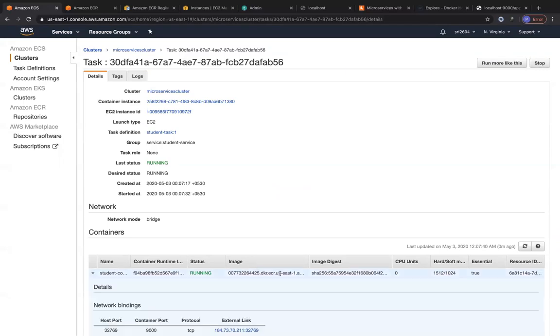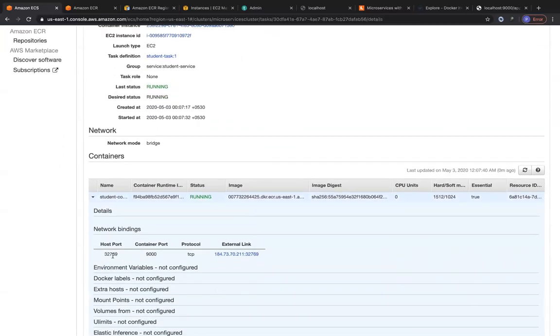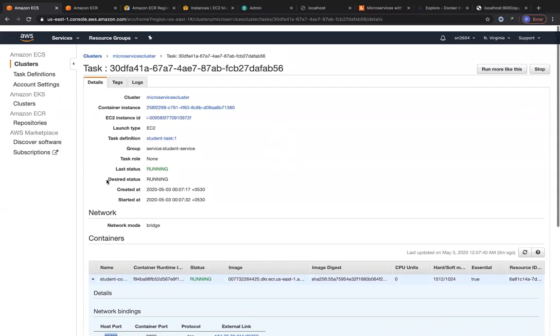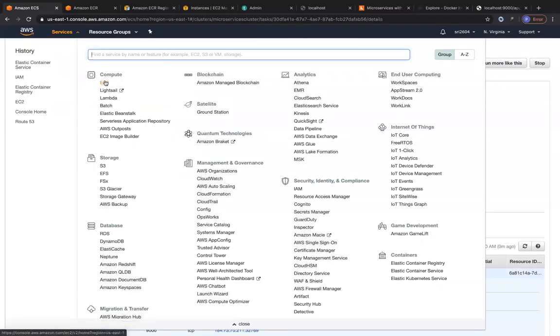Let me expand this container, and you can see, since we specified the host port to be 0, it has dynamically mapped this port over here, which is 32769. And now the catch, the most difficult part over here, is to check whether your EC2 instance is load balanced, right? Whether it's registered these containers. So let's go to EC2.